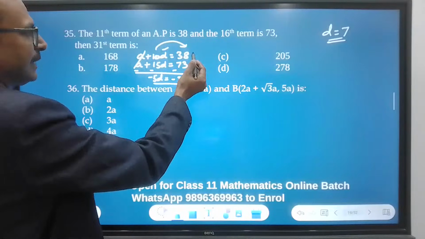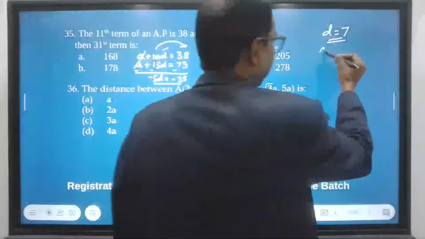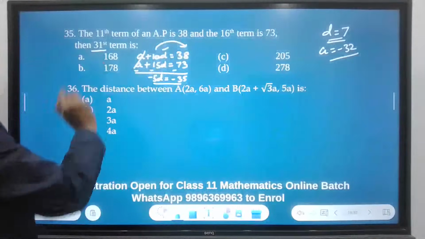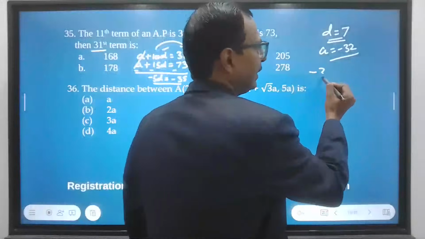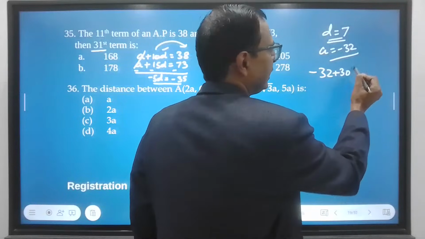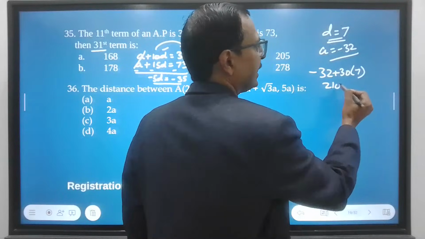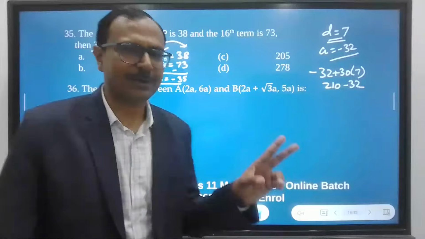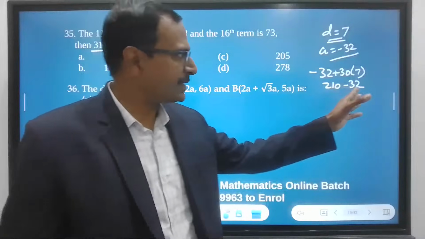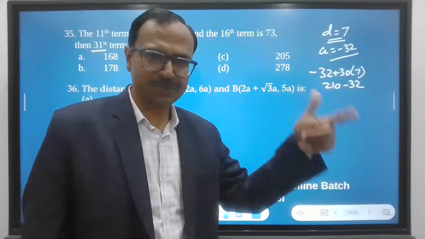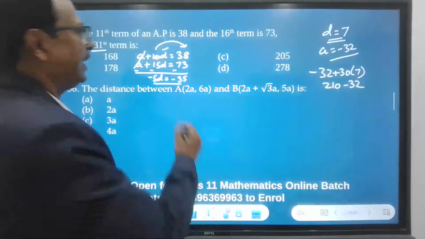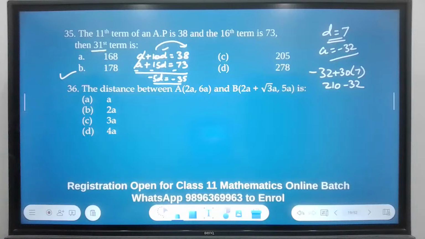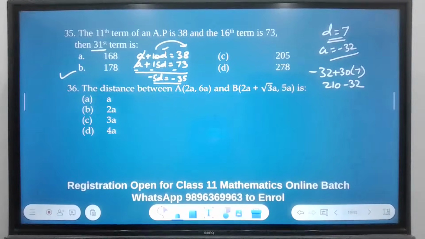38 minus 70 is minus 32. So A is negative 32. Now he is asking us to find the 31st term, A plus 30D. So 210 minus 32. That will give you your answer for the question. So 210 minus 32 is 200 minus 22, 178. And your answer is B. There we go. That is the answer for the question.